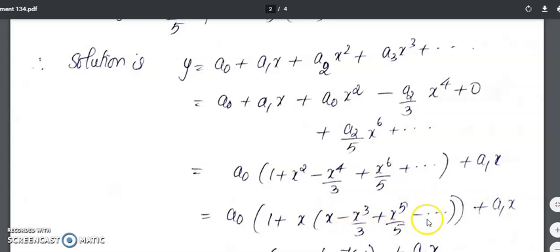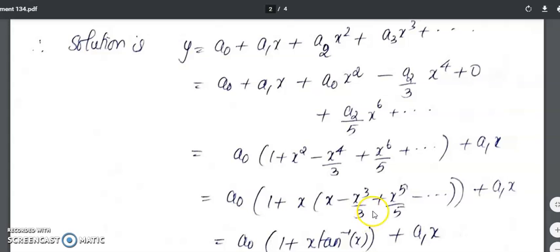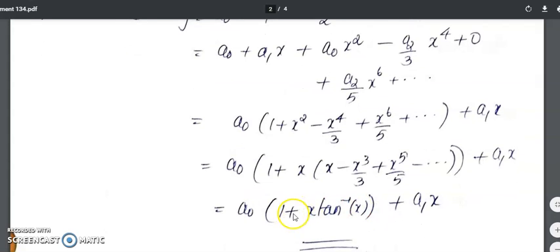Now this is the series for tan inverse of x. So we will get a0 into 1 plus x into tan inverse of x plus a1x. So your solution is in the form a0 y1 plus a1 y2. So these are the two independent solutions.